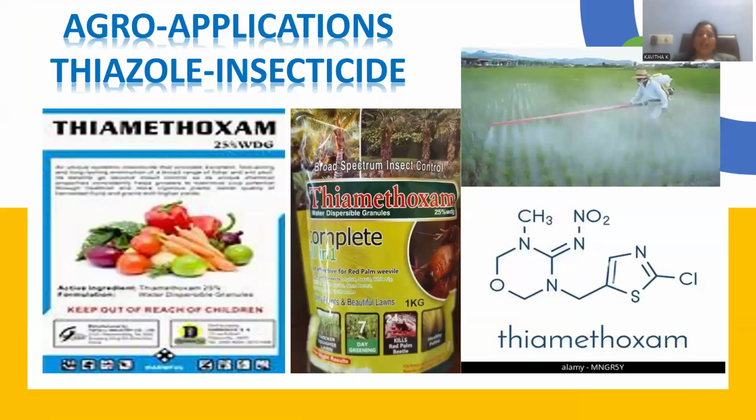Let me enter into another segment, agrochemical applications of thiazole. Thiazole takes part in insecticides. Any disease-causing pest will be better removed by means of thiazole. Thiamethoxam is a drug where you can observe the chemical composition: a thiazole ring with chloro at position number 2, and there is another heterocyclic system with oxygen, nitrogen, and nitrogen together existing in a single 6-member ring system.